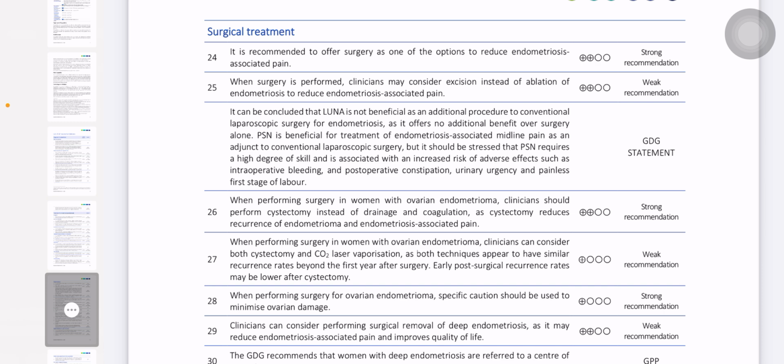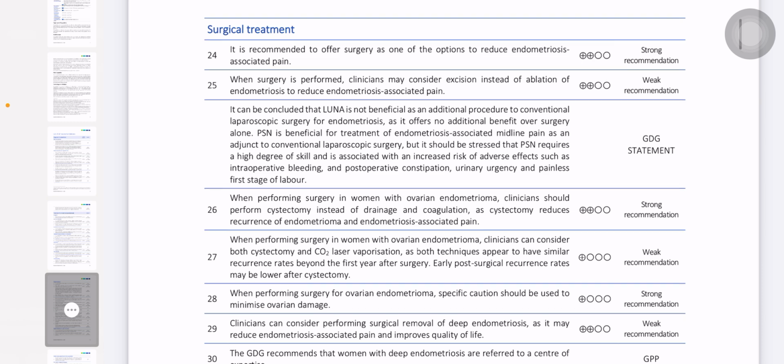If they are not responding to the medical treatment, then we will proceed toward the surgical management. In surgical management, we'll do diagnostic laparoscopy to stage the disease, as we have discussed the classification. According to that, we have to classify which class of endometriosis it is: class 1, class 2, class 3, or class 4. The treatment options available are excision and ablation of the endometriotic tissue.